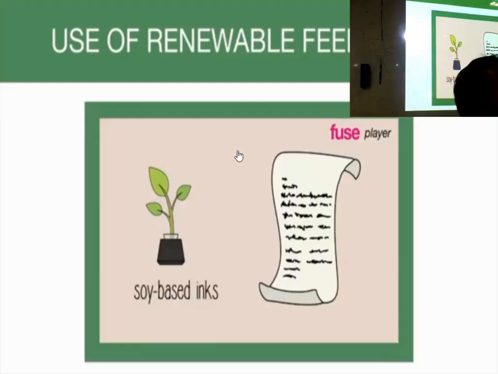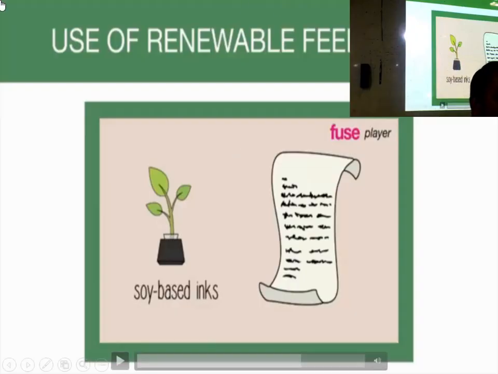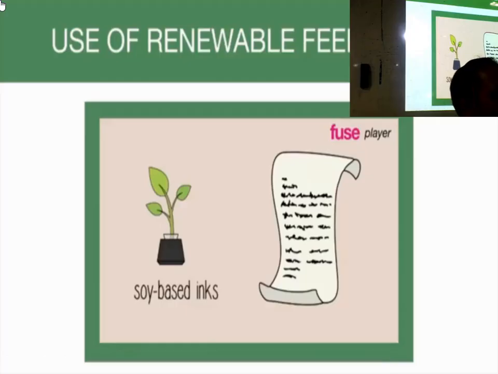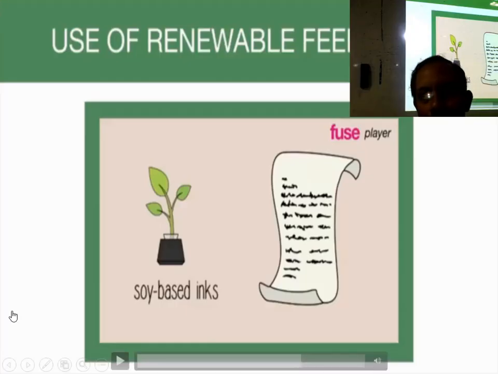So that paper can be recycled after bleaching. But this petroleum based ink, if it is printed on the paper, is difficult to remove. That's why people cannot reuse the paper. Recycling is not possible, and as a result, the paper is used to make packaging box. Got me? That paper cannot be recycled. By using that you can make packaging box, but not paper again. But if you are using soya ink, then you can recycle the paper and make paper out of paper. That is the betterment. This is the beauty of the renewable feedstock.